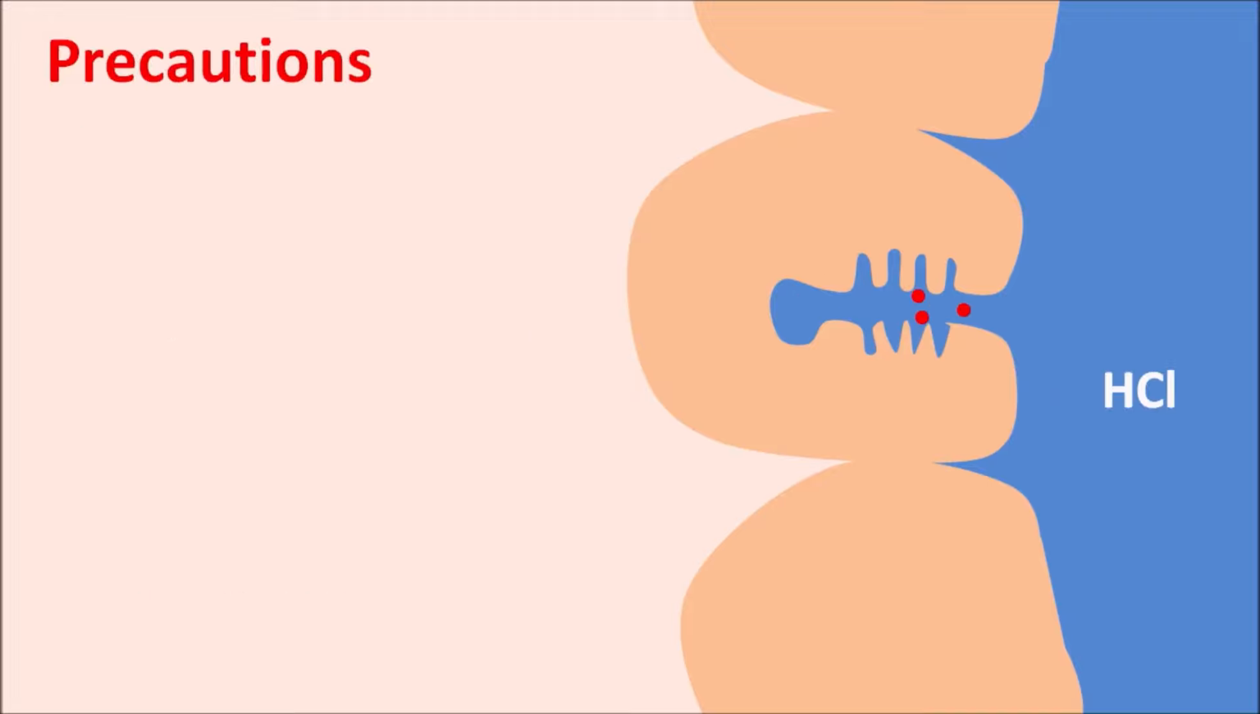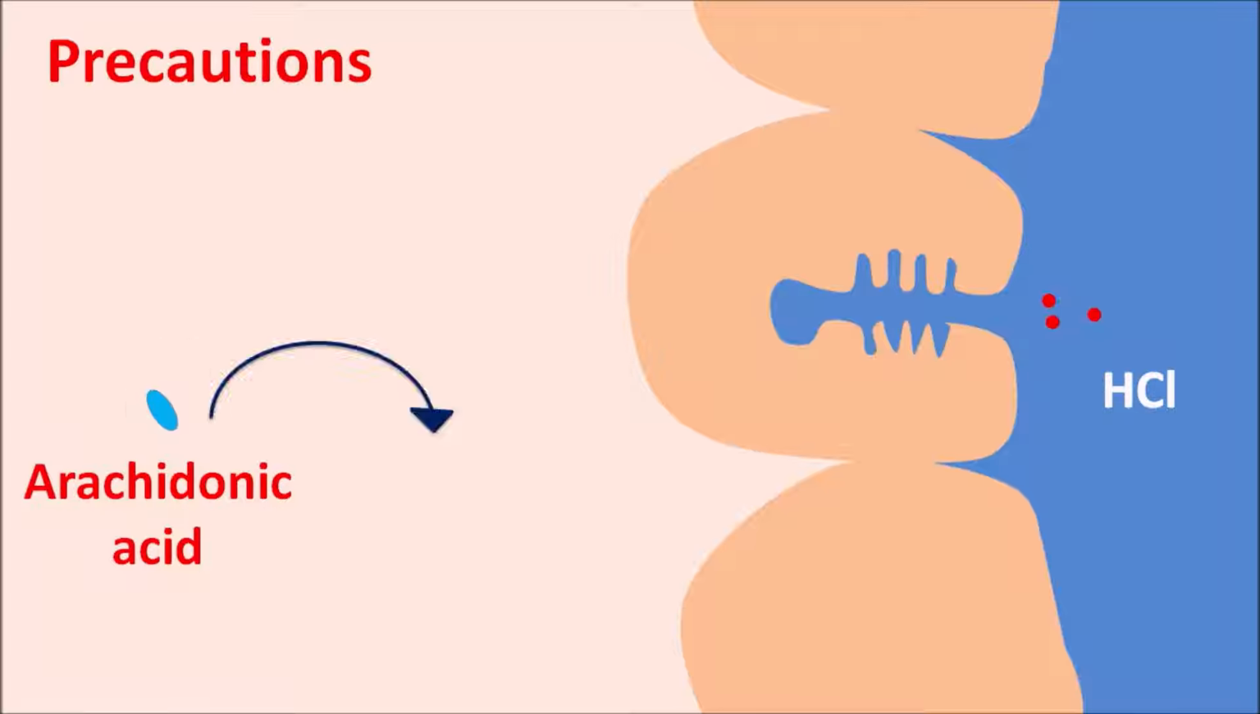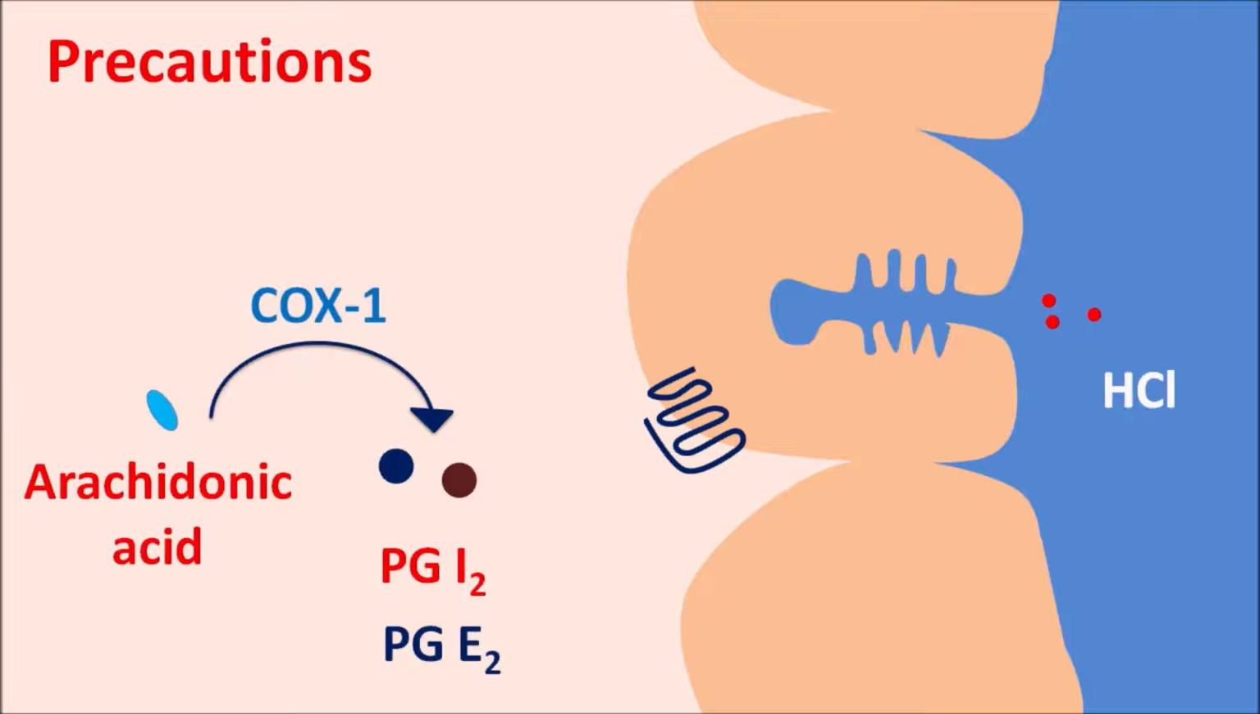Normally in the stomach, gastric acid is released from the gastric parietal cells, which is controlled by prostaglandins. So arachidonic acid can be converted into prostaglandins such as PGI2 and PGE2, which have some protective action, and this conversion is mediated by the enzyme COX-1. Now these prostaglandins can act on the prostanoid receptors so that they can inhibit the release of gastric acid.